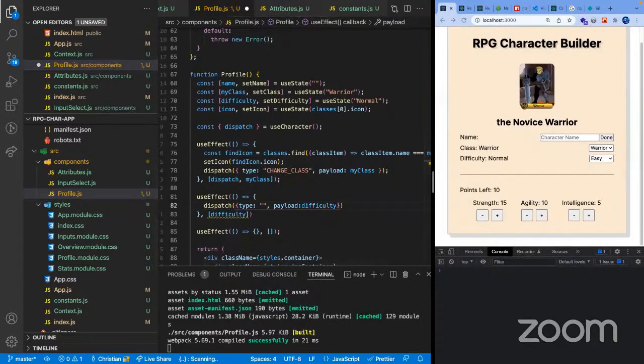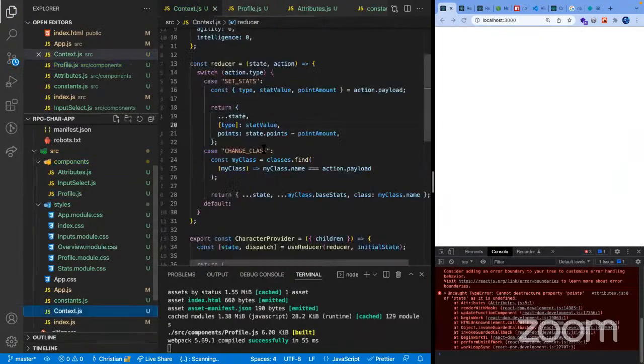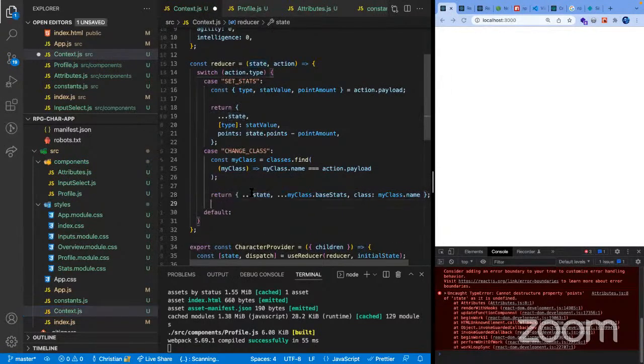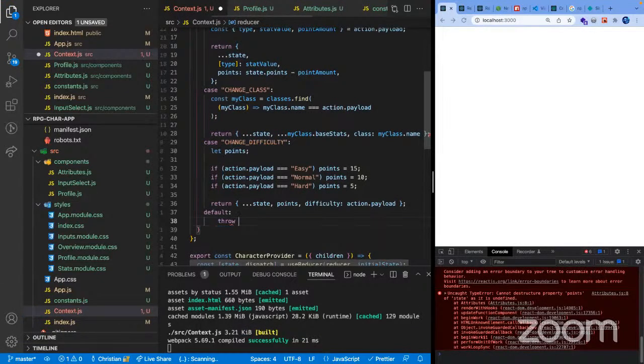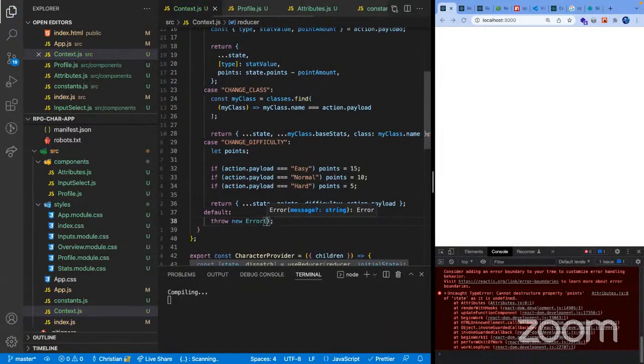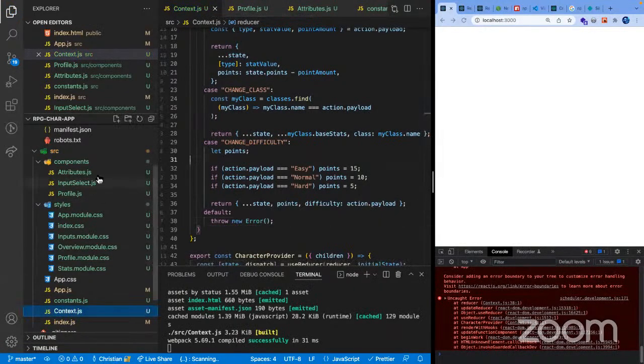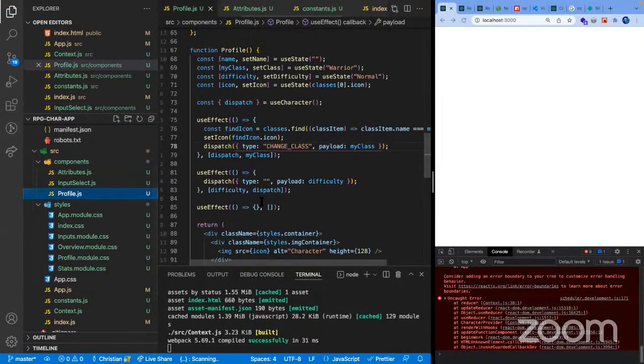And I believe I already have here a case for changing that difficulty values. And in here in our context, we're gonna add that case, change difficulty. Just gonna throw in an error just in case. Let's see here, profile, and there we go, change difficulty.